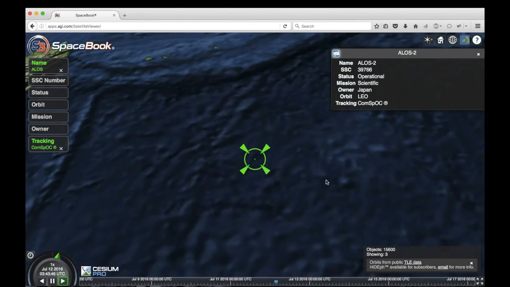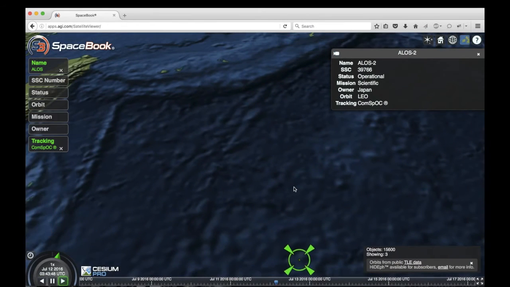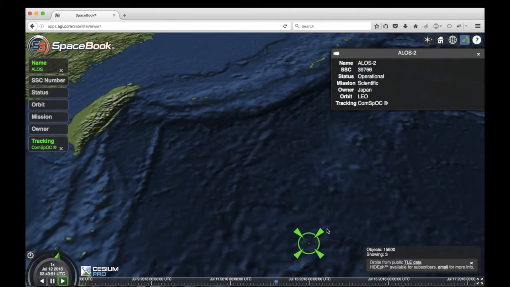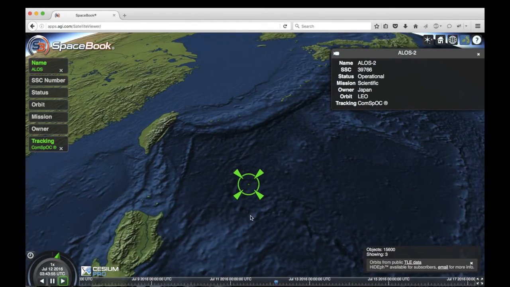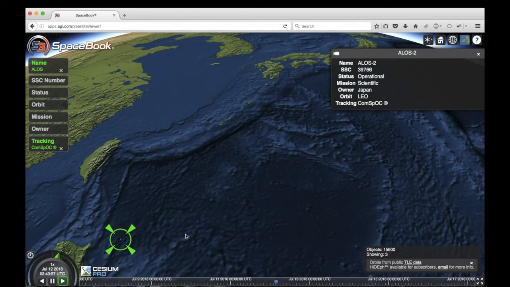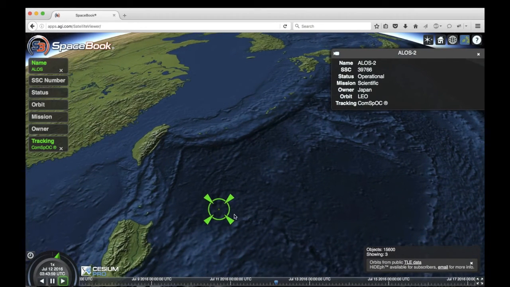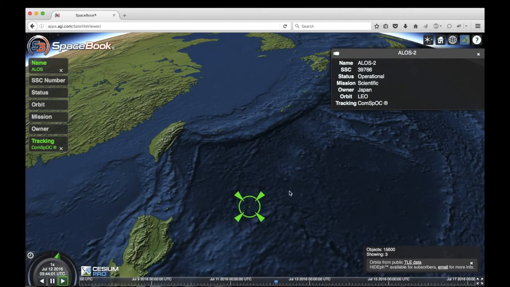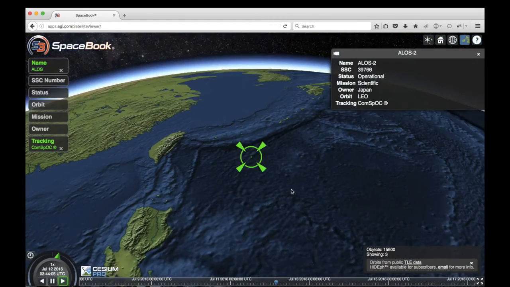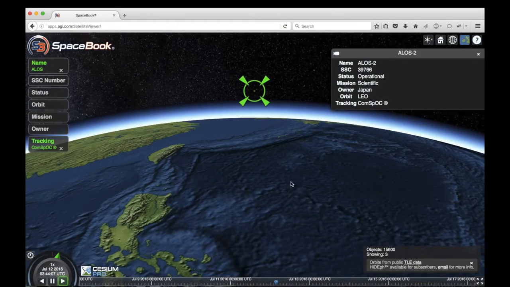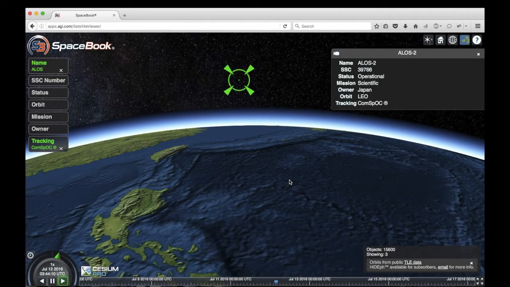And what I'm going to do now is turn that off for a second and sort of pan around here to give you, and this is a little bit tricky actually, but to give you an idea about just how high the satellite is. ALOS 2 is at 628 kilometers. And if I get this right, let me pan. Wrong way. Okay, pan up this way. Yeah, so that's what 628 kilometers above the Earth looks like.